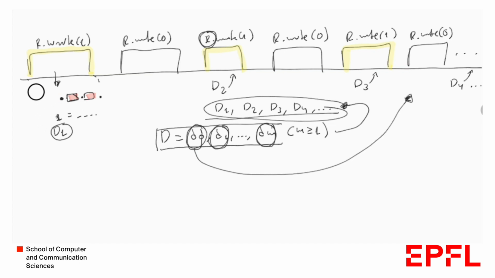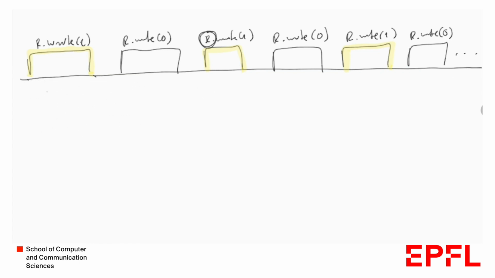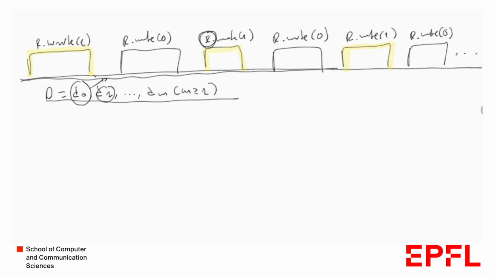So let's clean this a bit and rewrite some things. We have D equals D0, D1, Dm, and we said that D0 appears infinitely many times in this execution. The same applies for D1 and so on, the same applies for Dm.